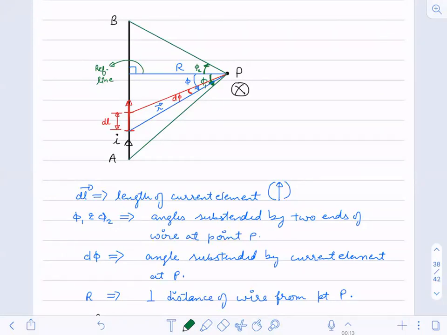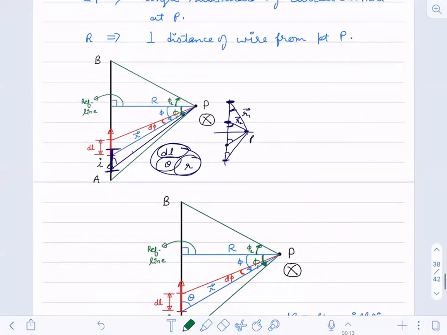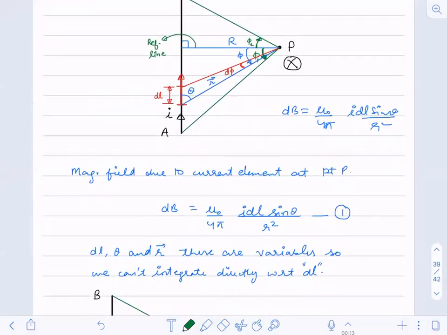I think nobody is having doubt with these important terms. What is dl? What is phi 1? What is phi 2? What is d phi? What is R? Now we can write the small magnetic field value due to a current element. For a complete long wire, you don't know the value. You only know the value for a small element using Biot-Savart law. That equation is not directly applicable for the complete wire. It is only applicable for a current element, a small element.